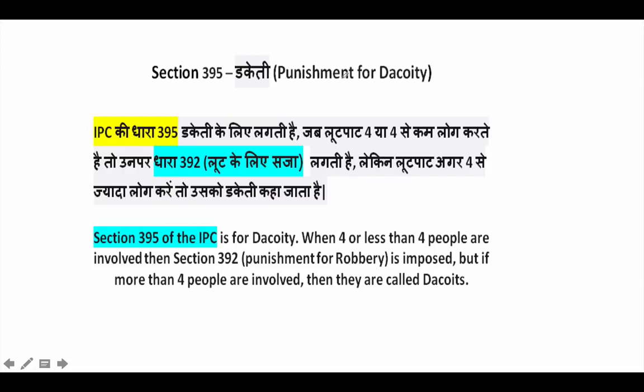Section 395 is dacoity. Now what is the difference between a robbery and a dacoity? For dacoity, the number of people has to be more than 4. So minimum 5 people have to be there for dacoity. When 4 or less than 4 people are involved, then we have section 392, which is robbery. Punishment for robbery is imposed. But if the number of people is more than 4, that is minimum 5, then they are called dacoits. That is the difference between a robbery and a dacoity.